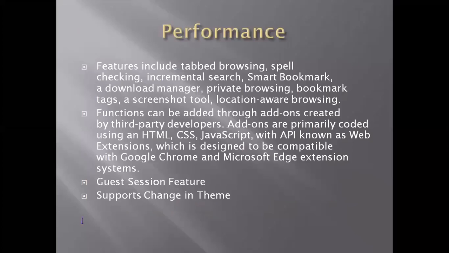The features of Mozilla Firefox include tabbed browsing, spell checking, incremental search, smart bookmarks, download manager, private browsing, bookmark tags, screenshot tool, and location aware browsing. Functions can be added through add-ons created by third-party developers. Add-ons are primarily coded using HTML, CSS, and JavaScript with an API known as WebExtensions, which is designed to be compatible with Google Chrome and Microsoft Edge extension systems.